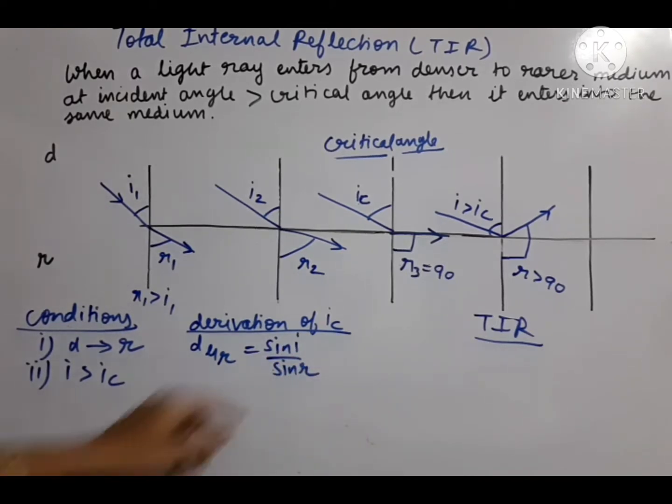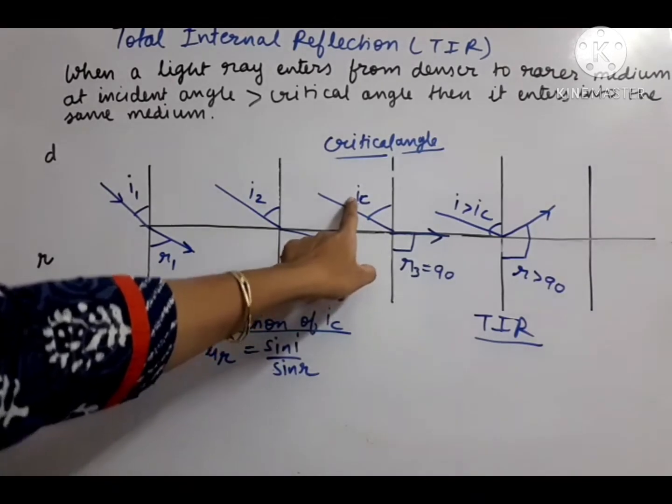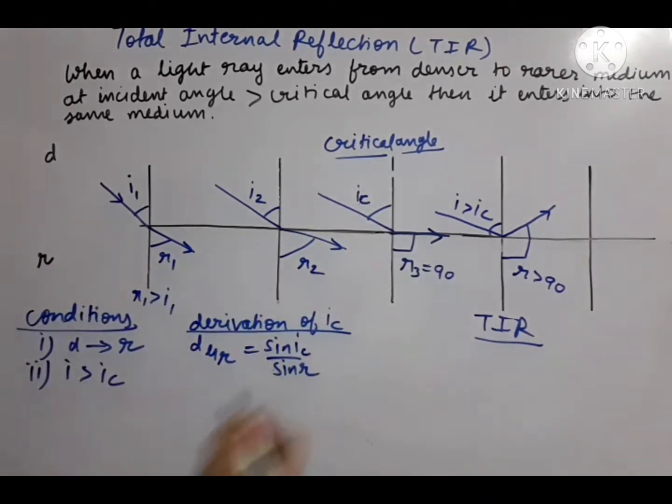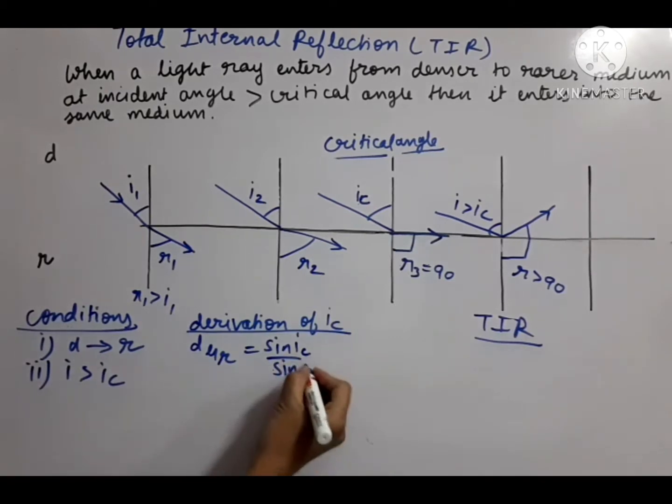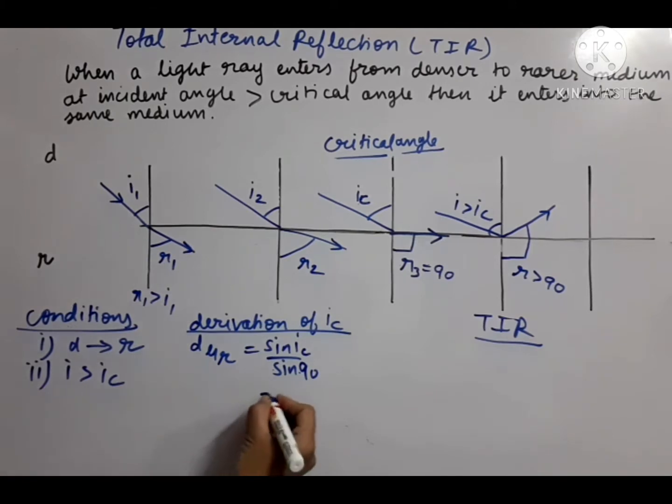Okay. Now sin i. What is i here? The angle i is IC, the critical angle. What is r here? The refraction angle. It is 90. So we will make it 90. And then you can see this side, sin 90 is 1. So only sin IC is left.